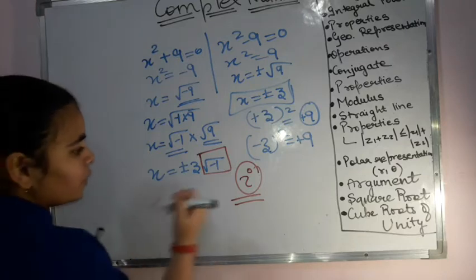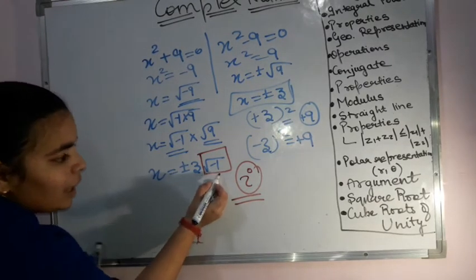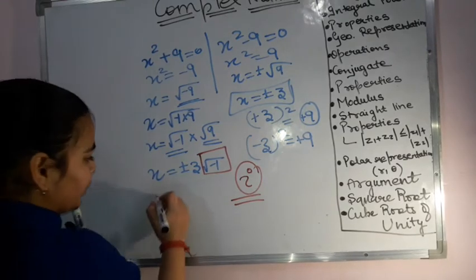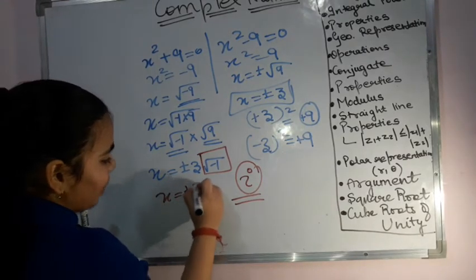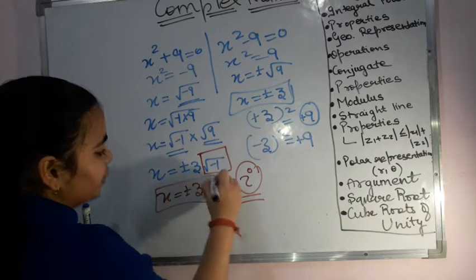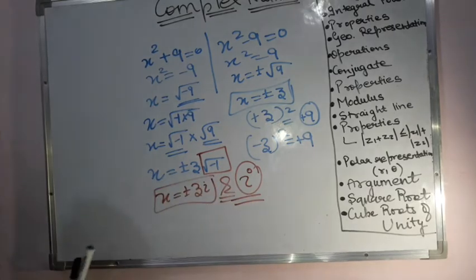So in place of the square root of minus 1, I will be writing i. That means x will become equal to plus minus 3i. So this is how I have solved it and I have got the solution for my equation.